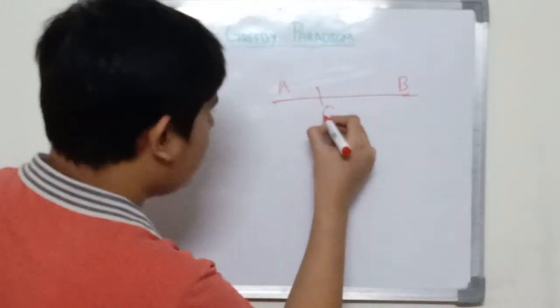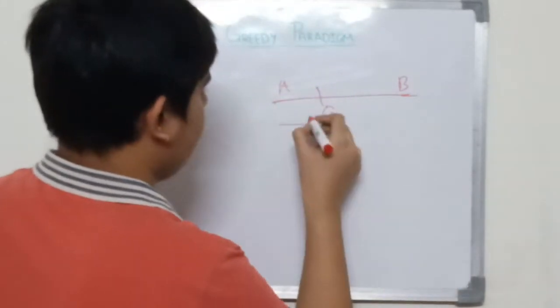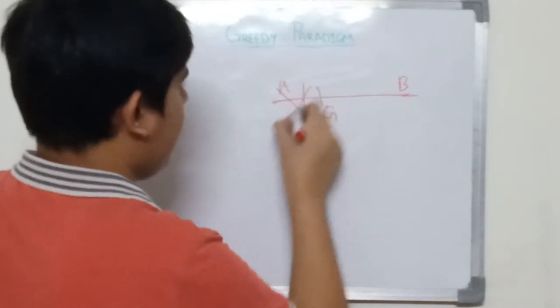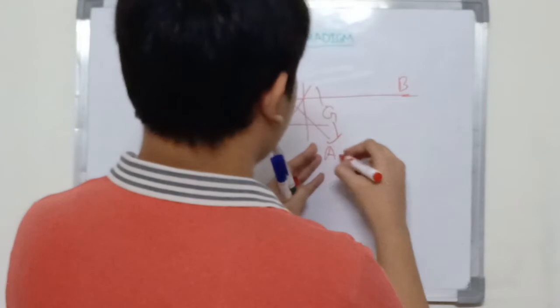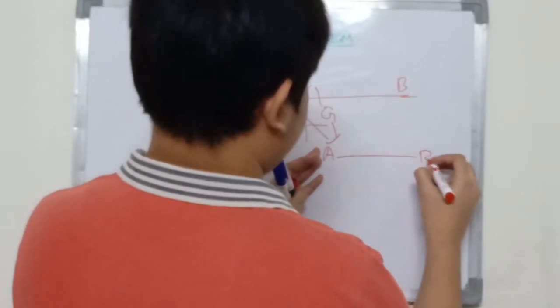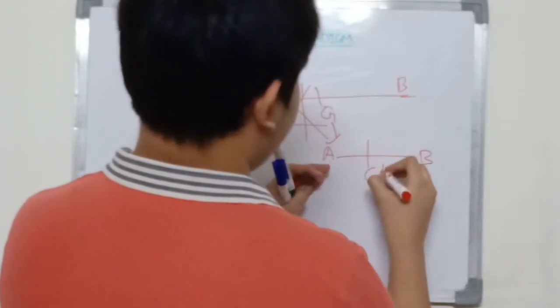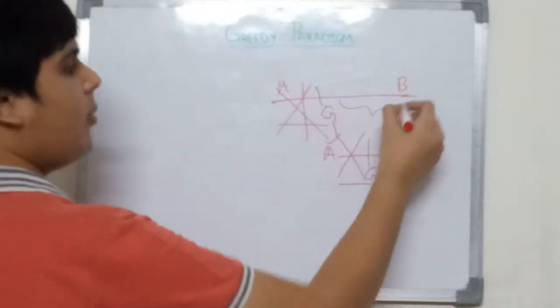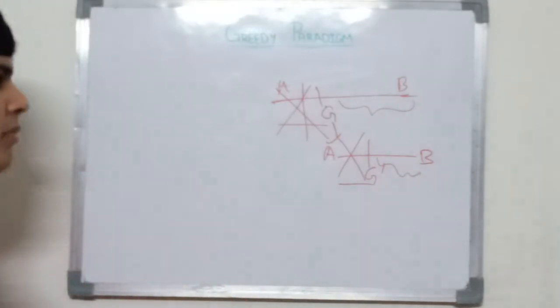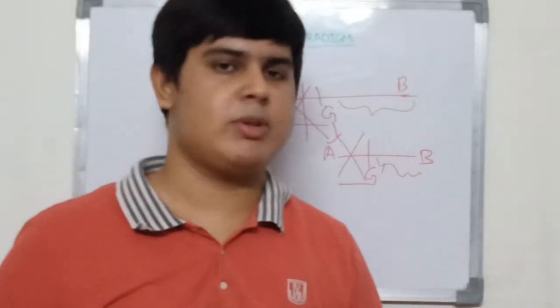So we can go from A to G. This is our greedy choice. Now we can consider G to be the new A, and we can find another G dash, and so this is the greedy choice for this solution. As you can see, we are trying to split the problem into smaller and smaller sub problems. So this is a very simple strategy.